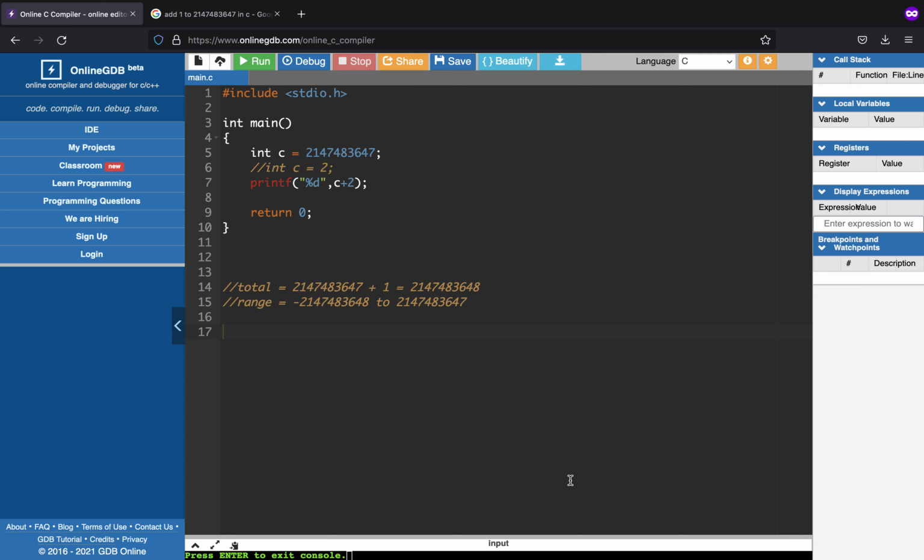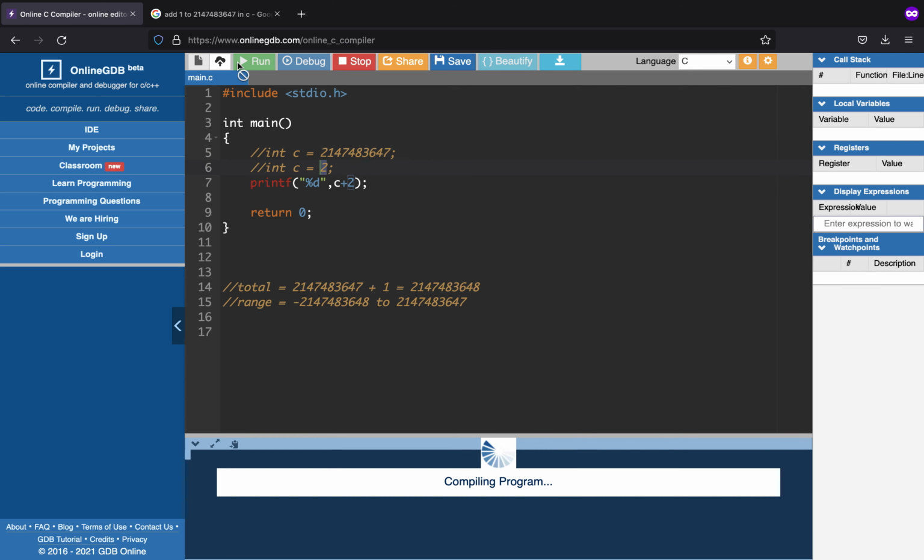My name is Rahul and in this video I'll be explaining to you a concept called integer overflow with the help of a CTF challenge. But before that, let us move on to a C program because that will form the basis of that CTF challenge. So what happens if I were to add 2 to a number?